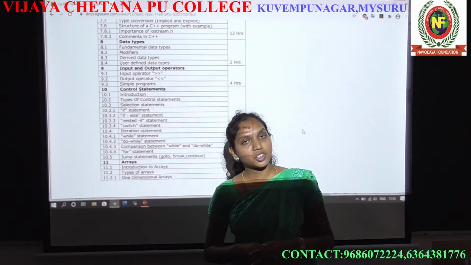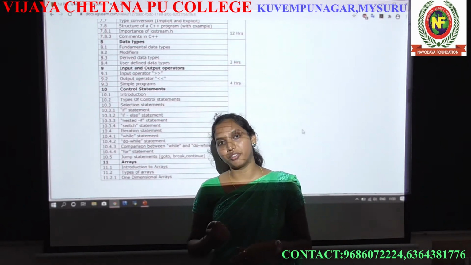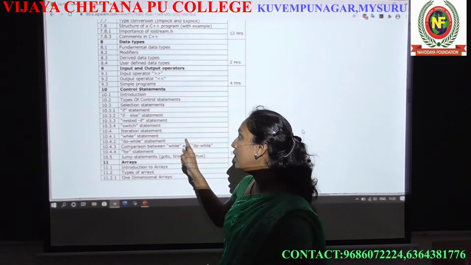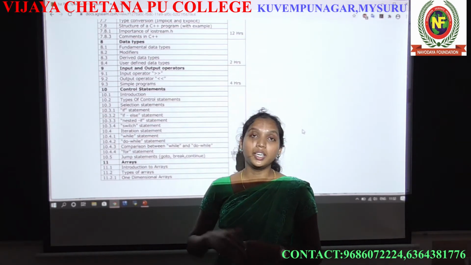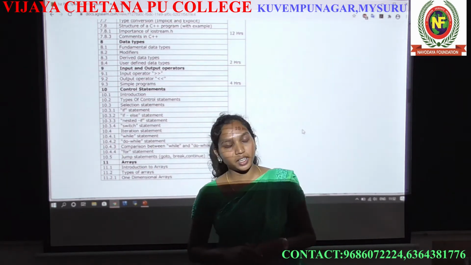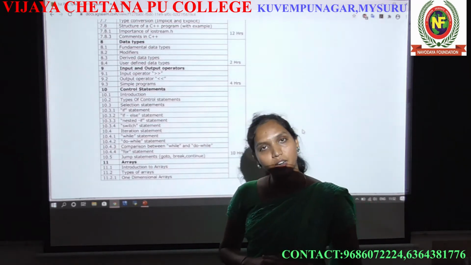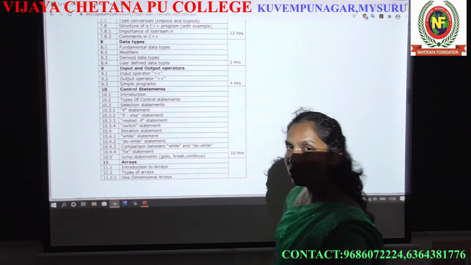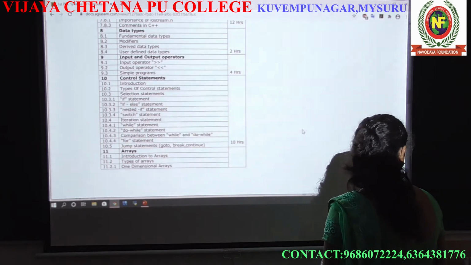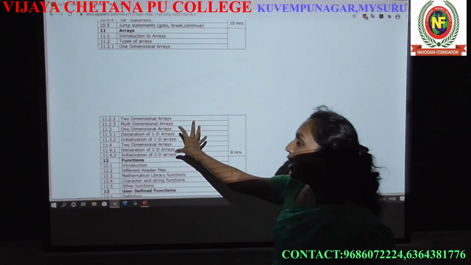Obviously every instruction or every program that runs should be controlled somewhere, right? That's why we have the control statement, which controls how many times a number of instructions may run. These are the things to be learned in control statements. And the next concept is arrays. Here we are going to learn a different data structure.